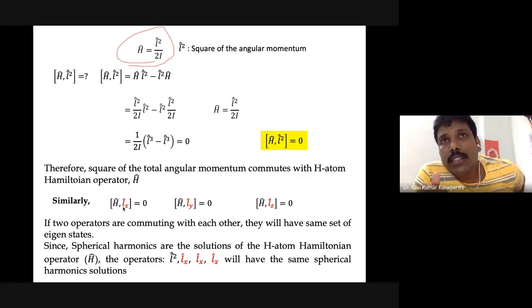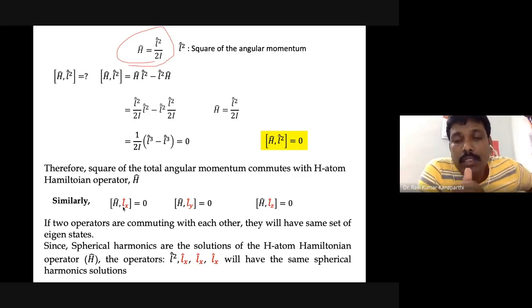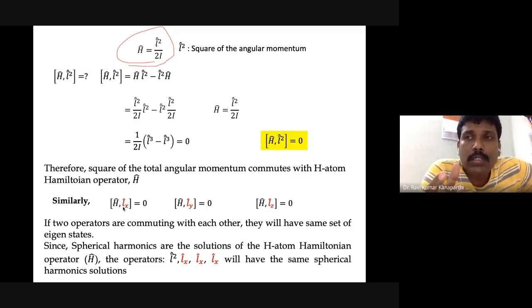So the point I wanted to draw from you is that since we know the hydrogen atom solutions, those eigenfunctions will be the eigenfunctions of the angular momentum also, isn't it? This is a very crucial statement I am making.